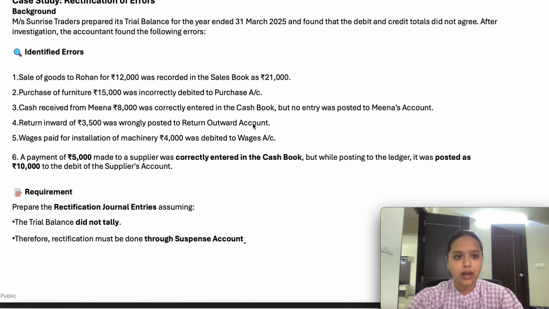Third, cash received from Meena. It means Sunrise Trader has received the cash from Meena. What entry ideally they have to post? Cash account debit to Meena was correctly entered in the cash book. It means cash account is correctly recorded but no entry was posted to the Meena account. It means Meena account we have to credit it but also we have to give the effect to the other side because entire accounting is based on the double side accounting. So suspense account debit to Meena's account.